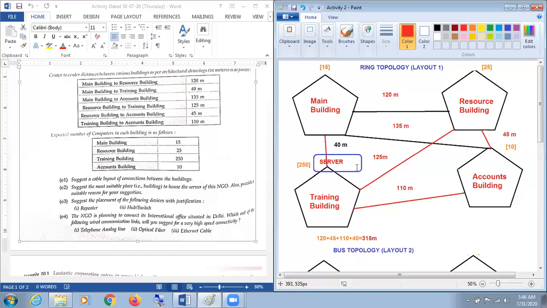The third question says: suggest the placement of the following devices with justification. One is the repeater, and the second one is the hub and switch.